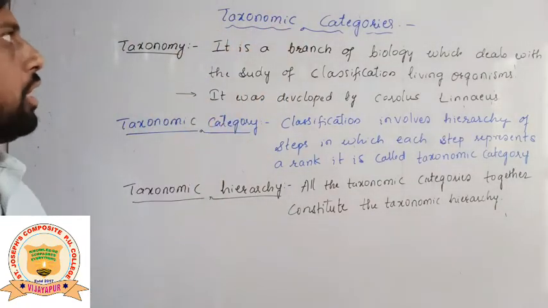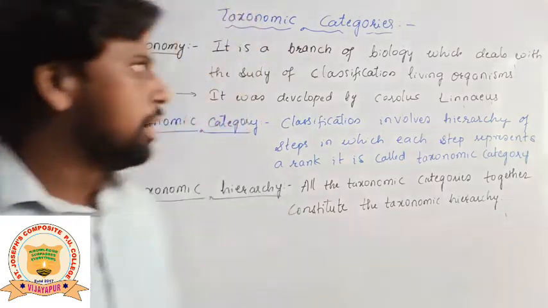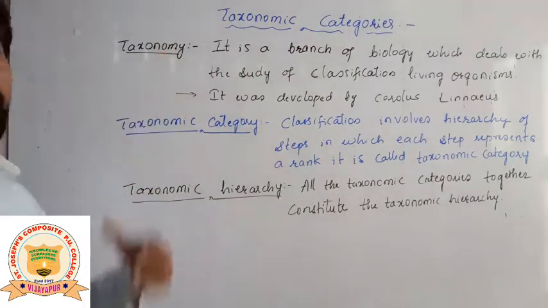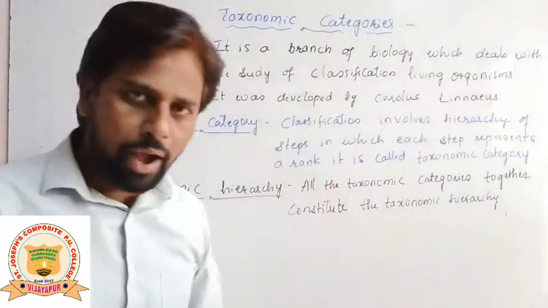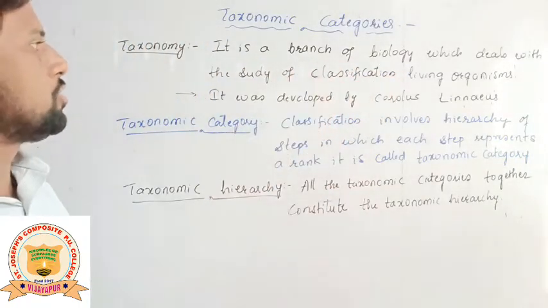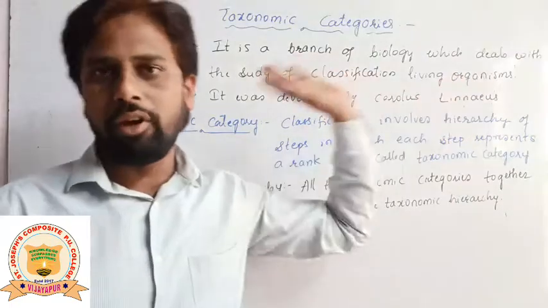Before we go to the content of taxonomic categories, let's see what exactly the meaning of taxonomy is. Taxonomy is a branch of biology which deals with the study of classification of living organisms.